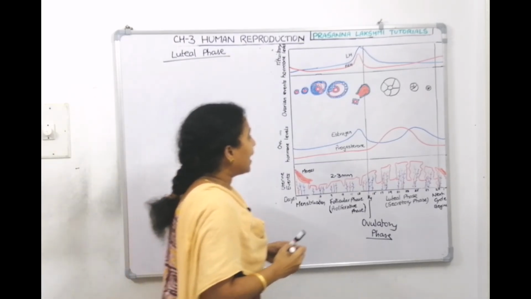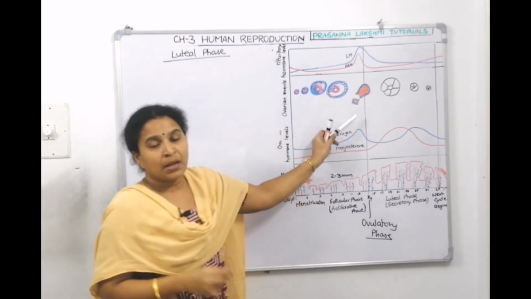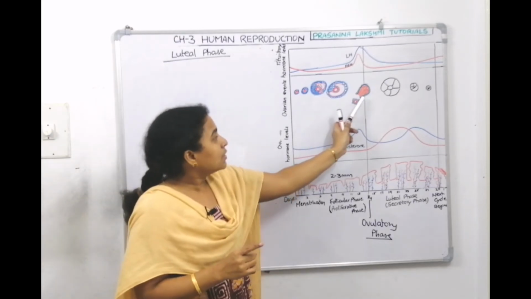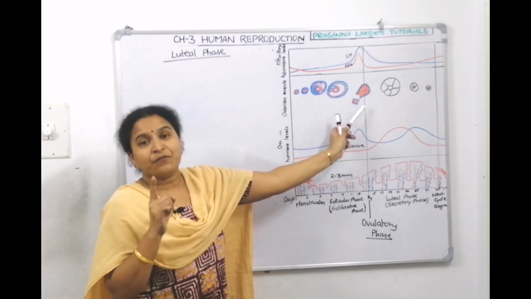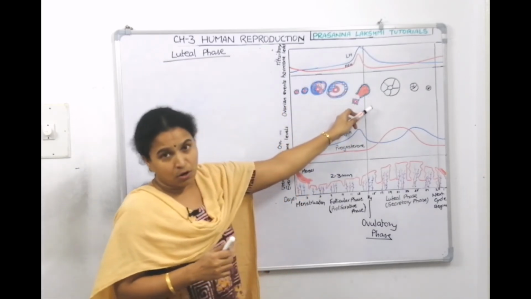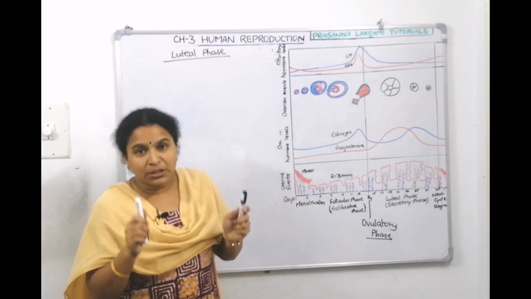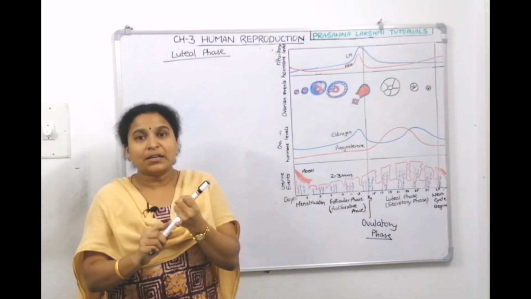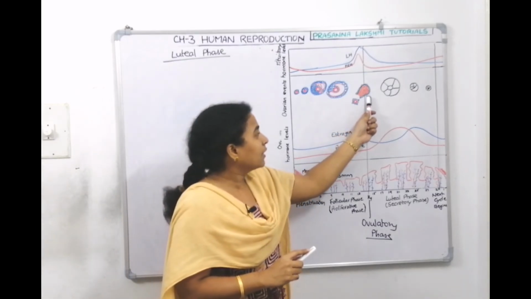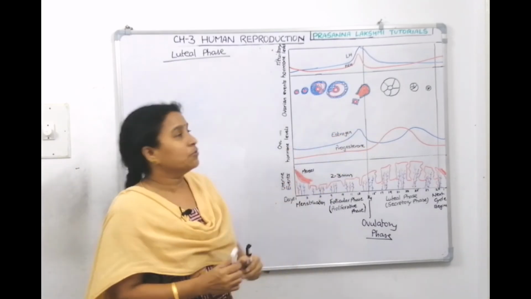In luteal phase, after the release of the egg, implantation can happen, right? So then this ruptured Graafian follicle under the influence of luteinizing hormone undergoes luteinization, deposits carotenoids and fatty substances, and the ruptured Graafian follicle turns into corpus luteum.